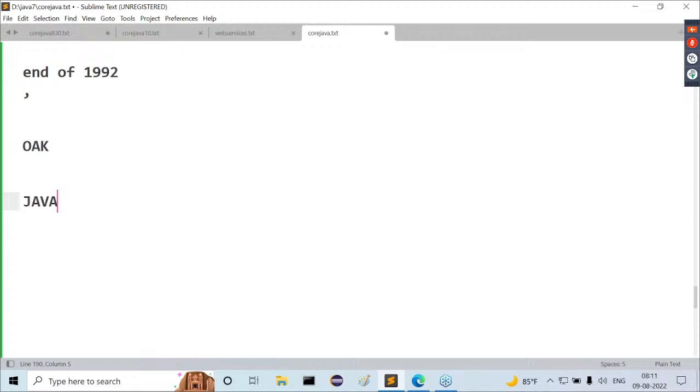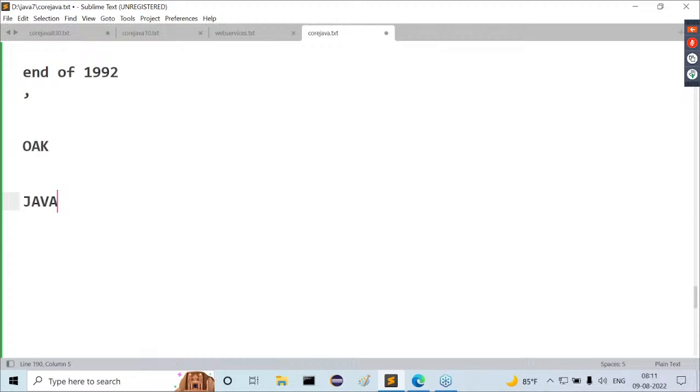With that place name as the brand name, coffee powder was released to the market. The same coffee powder was used by the Sun Microsystems cafeteria to prepare coffee. That coffee might have been taken by the Green project people while preparing this new programming language, and they gave the same name to it. This is the story about the name of the Java programming language. We don't have any other reasons for the Java name, and no abbreviations are available for JAVA. Please remember this point clearly. Finally, the name was provided for this new programming language in 1992.